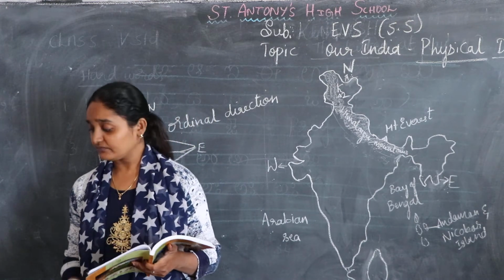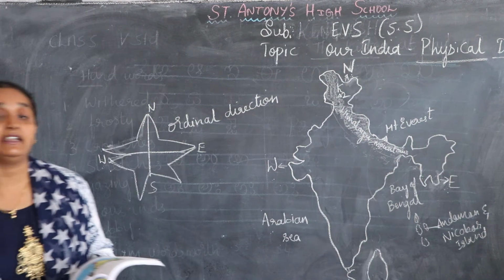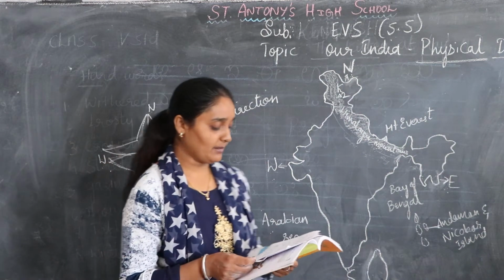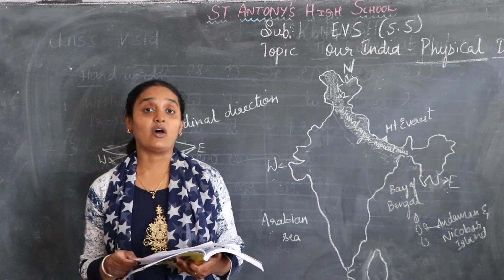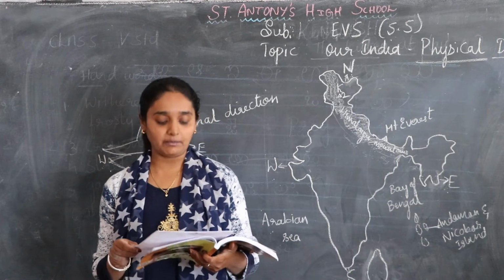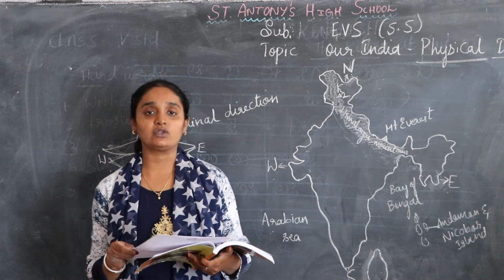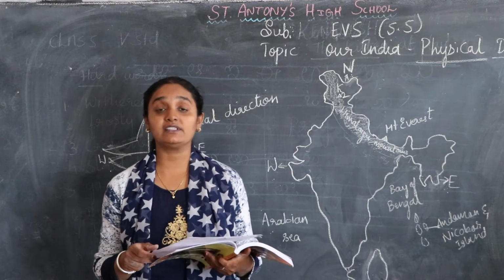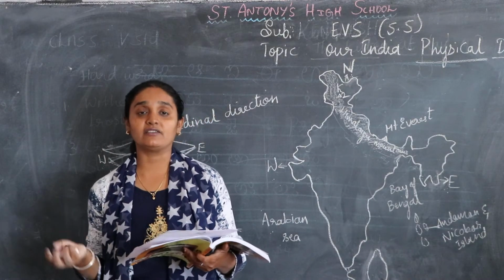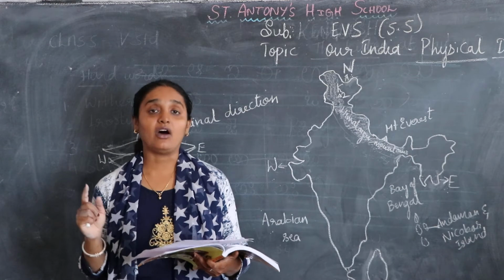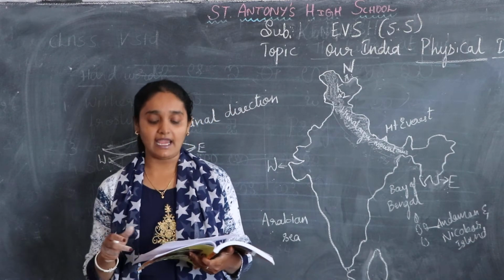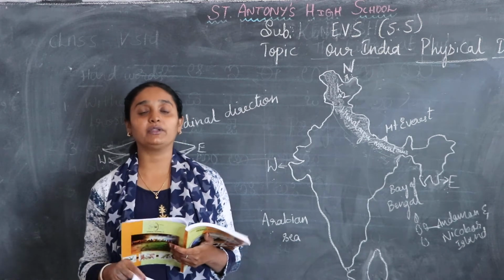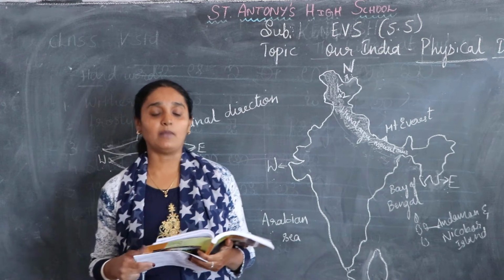India is being divided here. The important physical divisions of India are the northern mountains, the peninsular plateau, the northern plains and the coastal plains. So India is divided physically into how many? Four divisions. First is the northern mountains, then the peninsular plateau, northern plains and coastal plains. Today we are going to read about the northern mountains.